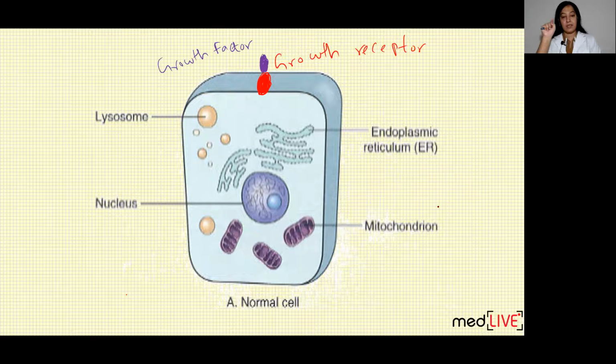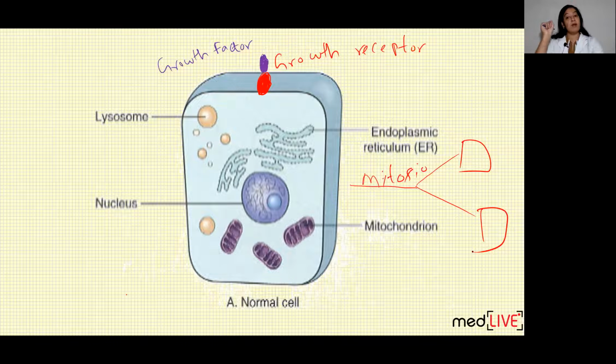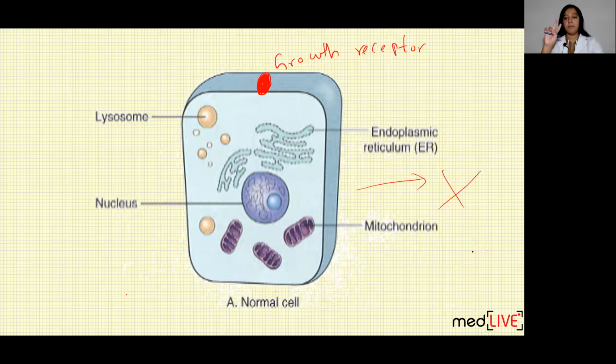But can you see in this diagram, when the stimulus comes, that is growth factor, and binds with the growth receptor, this cell will divide into two cells. This cell will do mitosis and two cells out of one cell are formed, that is, cell division occurs because the stimulus is present. This occurs normally, not in neoplasia. What happens in neoplasia, I will tell you. This happens normally. Remember two facts.